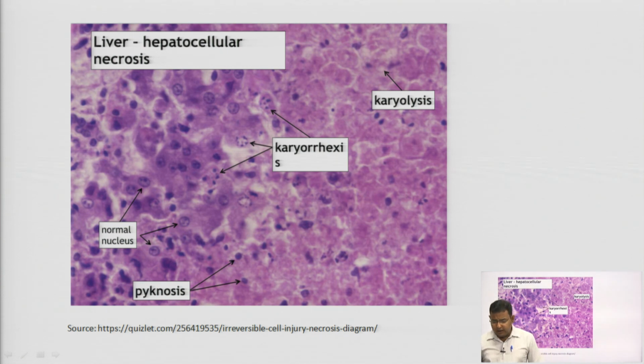This is the liver hepatocellular necrosis, shown here. This is the karyorrhexis, karyolysis and pycnosis. This is the normal nucleus, you can see, and these are the necrosed nucleus with pycnosis, karyorrhexis and karyolysis. There is total dissolution of the nucleus. You can see this is dissolution. Here you can see this is the fragmentation of the nucleus.